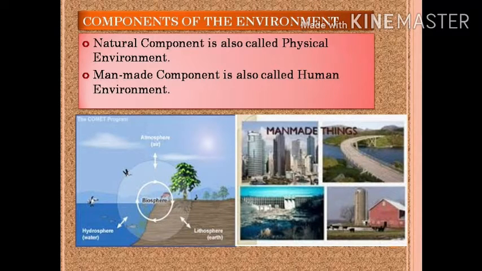Here in the picture also you can see the first picture has the natural components and the second picture has man-made components. So, in natural component, we can see air, water, earth, living things. And in man-made components, we can see buildings, bridges, dams and that kind of thing.